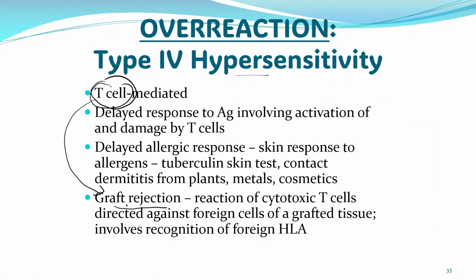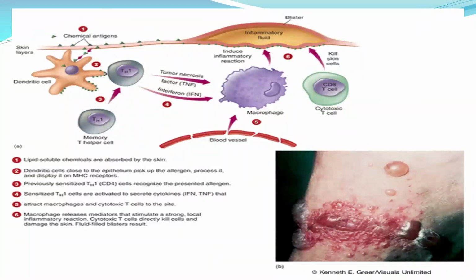Right? This is another example of T cell mediated hypersensitivity, for example poison ivy, where the antigen enters and will try to be removed by the macrophages like the dendritic cell, and then T helper will come.